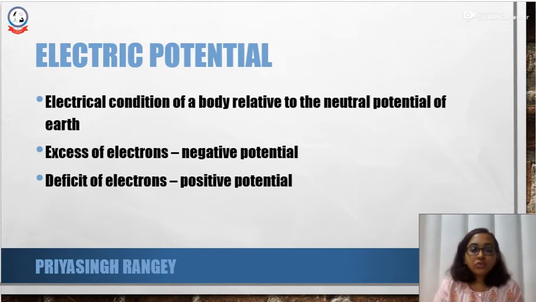Now relative to this neutral potential of the earth, the electrical condition of a body, whether it is more positive or less negative, is going to determine the electric potential of any charged body. If a body has an excess of electrons, it is said that the body has a negative potential. If a body has a deficit of electrons, it is said to have a positive potential. So a positive charge gives a positive potential and a negative charge gives a negative potential.